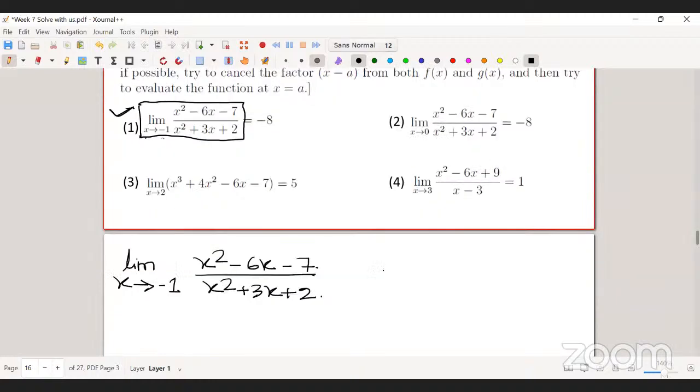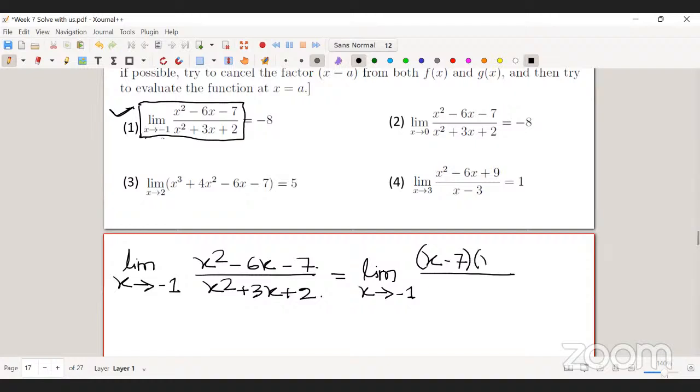X squared minus 6x minus 7, sorry, just a minute. You are talking about the denominator or numerator? Numerator. So we can directly write the factors: x minus 7 into x plus 1 for the numerator, divided by x plus 2 into x plus 1.